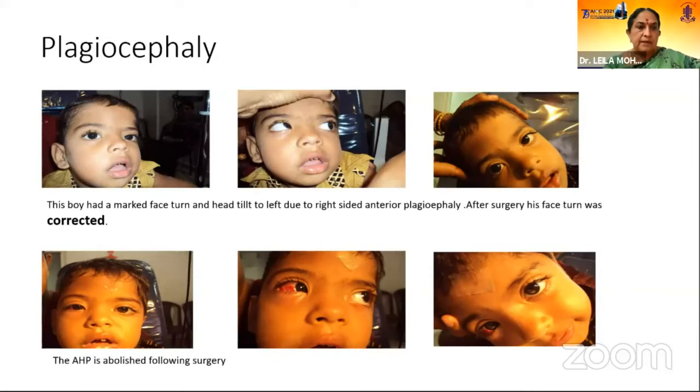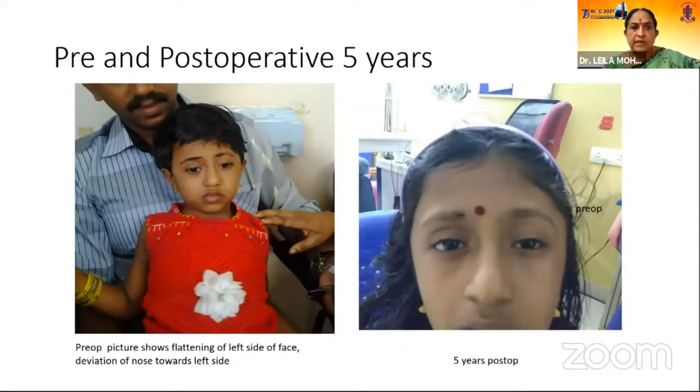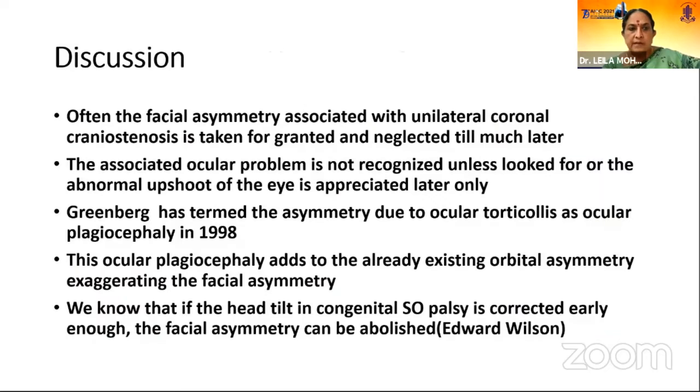This child, immediately after the postoperative period, had abolishment of abnormal head posture, and we can see the pre and postoperative pictures after 5 years. The facial asymmetry has improved a lot.